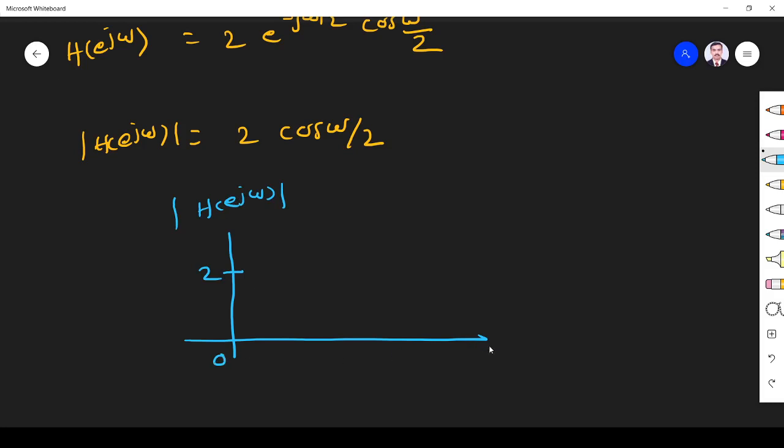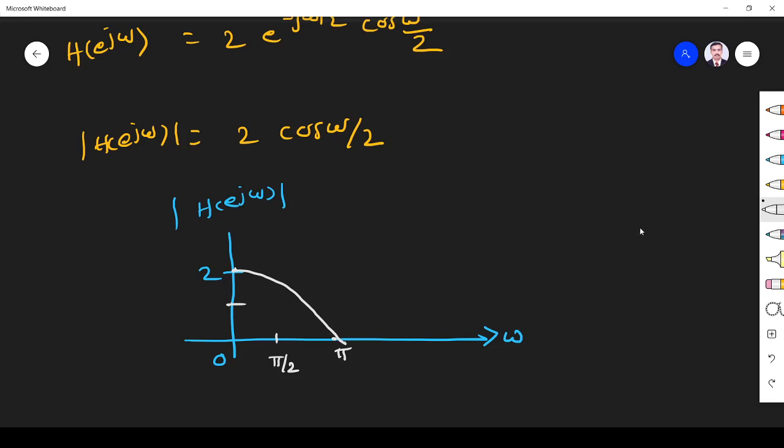When omega is equal to 0, it is 2. When omega is equal to pi by 2, it is 2 cos pi by 4, cos pi by 4 is 1 by root 2, 2 by root 2 is root 2. So it will come here. When omega is equal to pi, it will become 0, because cos pi by 2 is 0.